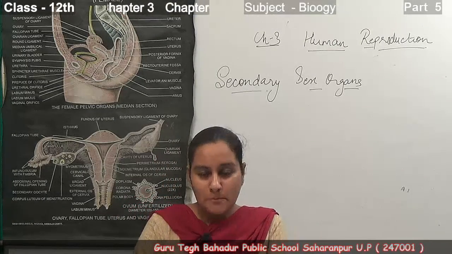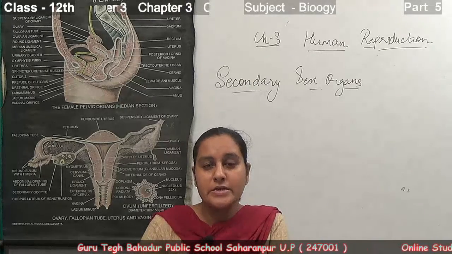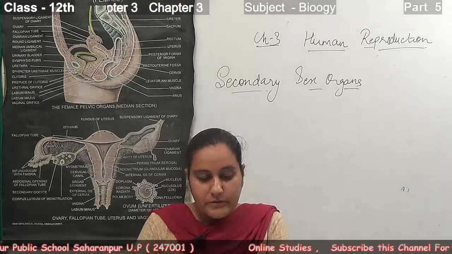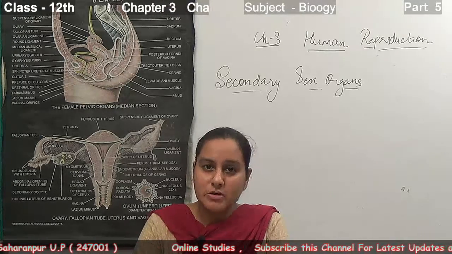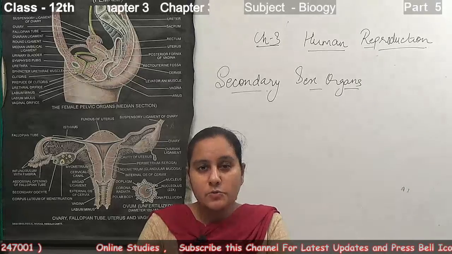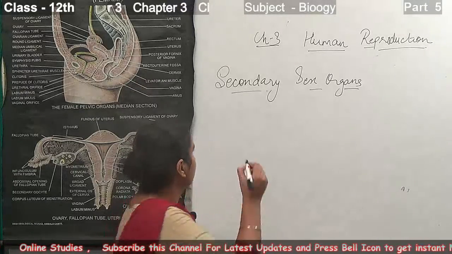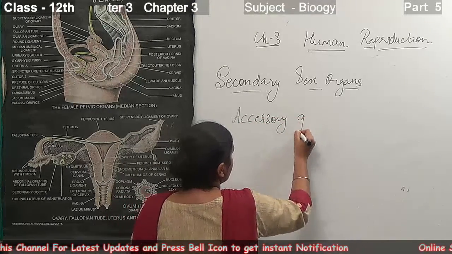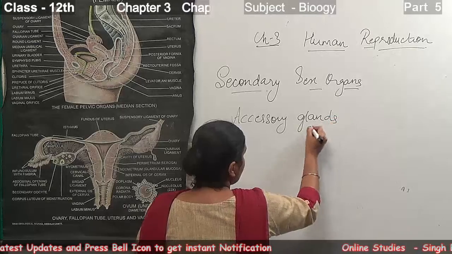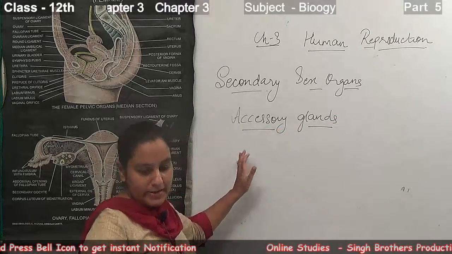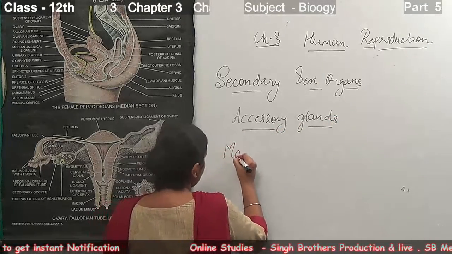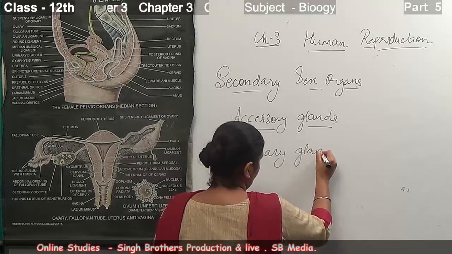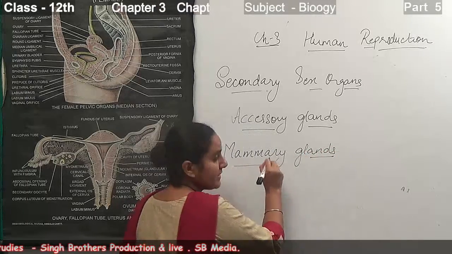In the previous topic, we discussed the secondary sex organs, and under that category, we discussed the accessory ducts. Now, I am going to discuss with you the accessory glands. In the category of the accessory glands, there is only one gland, known as the mammary glands.